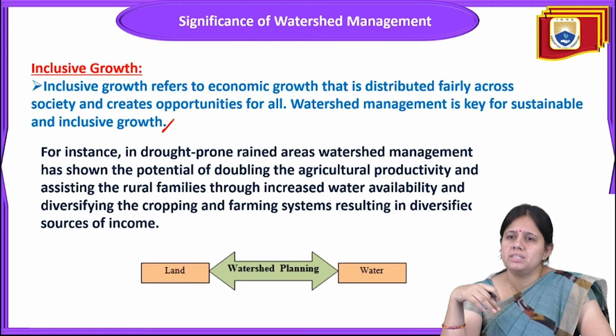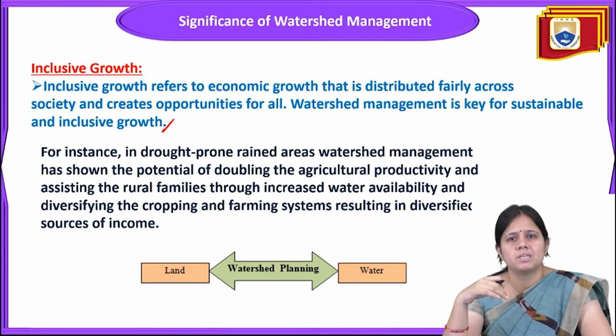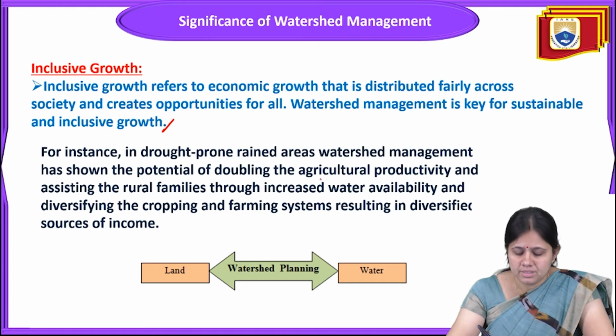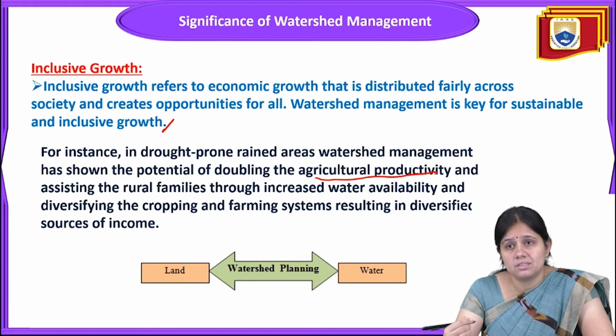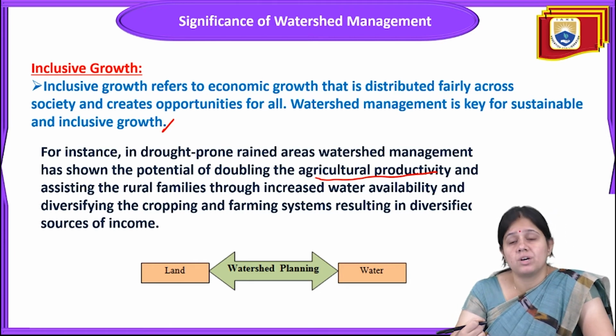And the next point is that in drought-prone rainfed areas, watershed management has shown a potential of doubling agricultural productivity. It will assist rural families through increased water availability and diversifying the cropping and farming system, which will result in a diversified income also.